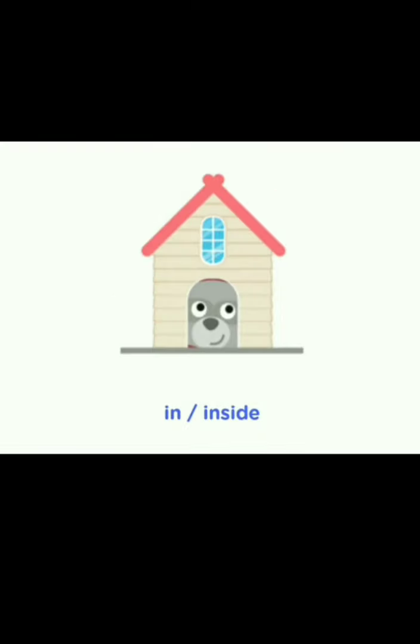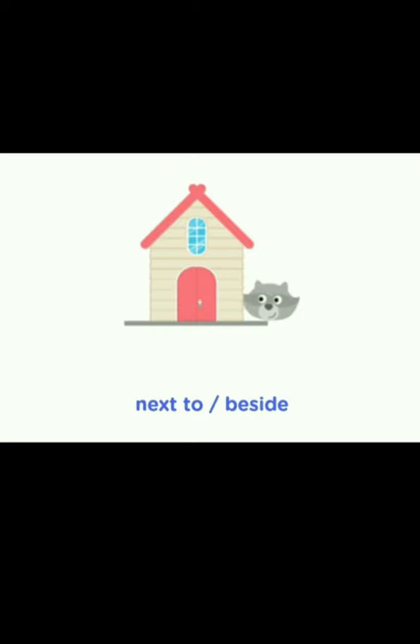Look at this picture. Where is the cat? The cat is in or inside the house. Here, in or inside tells us where the cat is. So, in or inside is a preposition. Look at this picture. Where is the cat? It is next to or beside the house. Here, it tells us where the cat is. So, next to or beside is a preposition.